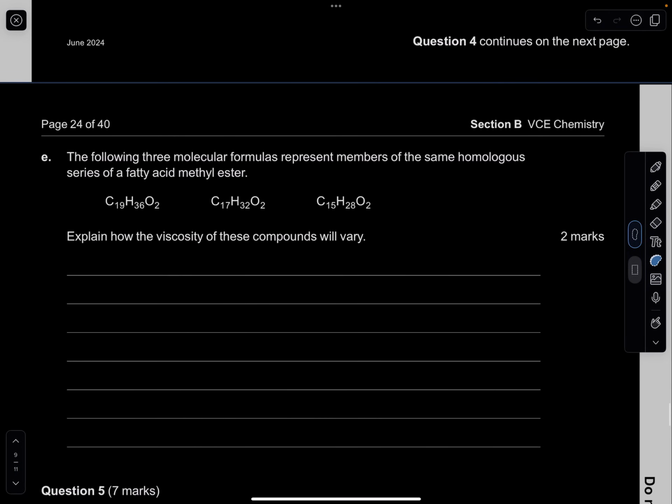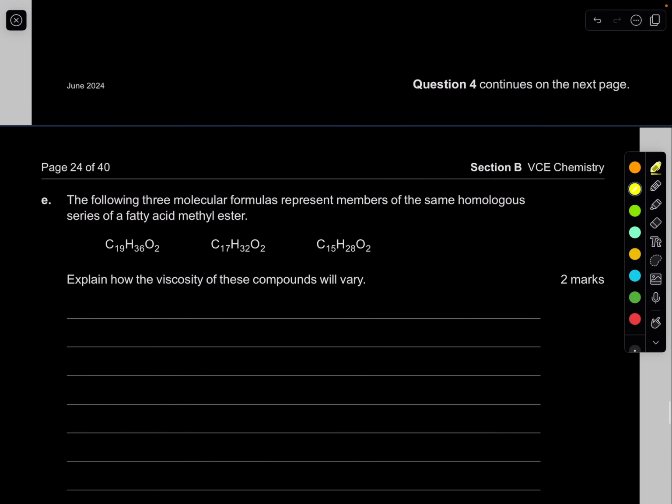Question E. The following three molecular formulas represent members of the same homologous series of fatty acid methyl esters. So basically they all have that biodiesel look. Explain how the viscosity of these compounds will vary. Basically, if you're drawing them, they all look the same. They'll all have this, and at the end they'll have this fatty acid methyl ester group.